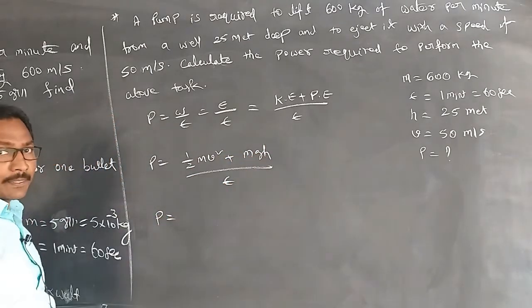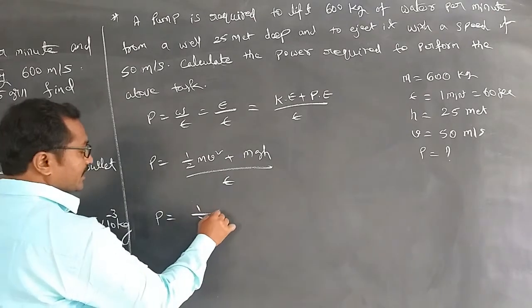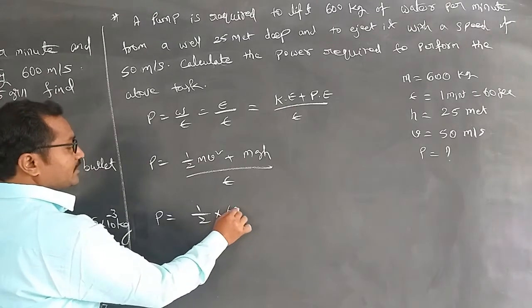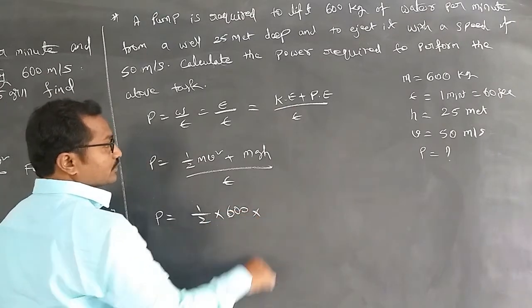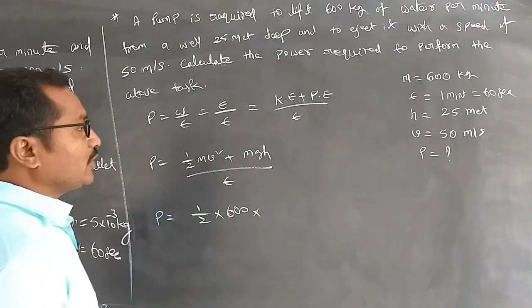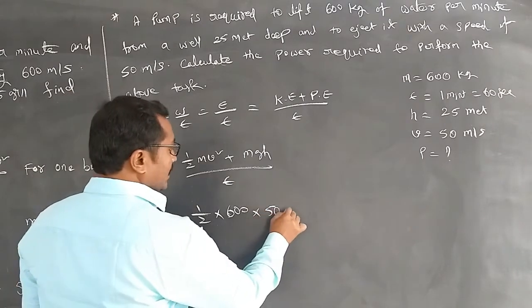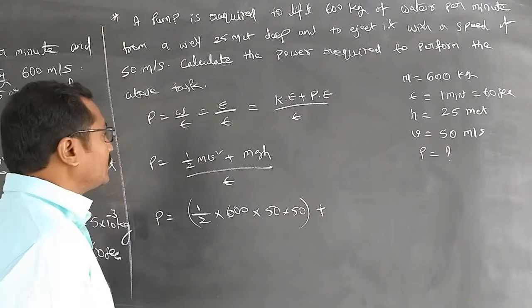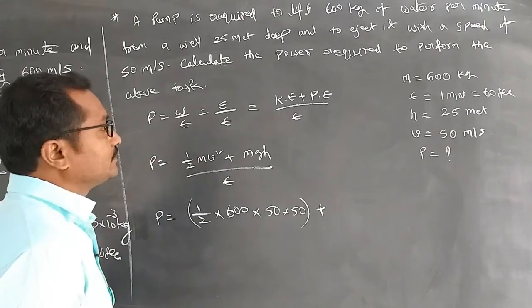Okay, right. So now here it is 1 by 2. What is the mass? 600, into velocity. What is the value of velocity? 50 into 50, I am taking here completely. Next case, mgh.